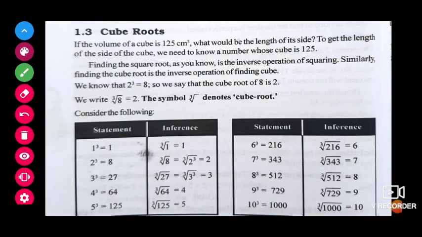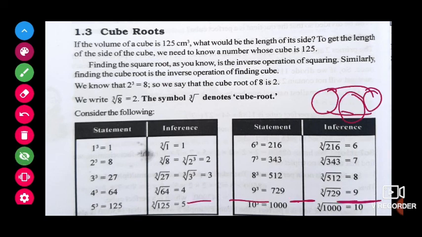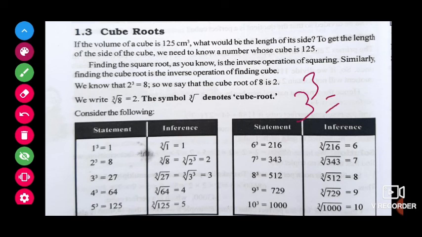Next, cube roots. What is meant by cube root? It's a reciprocal, it's the converse action of a cube. For example, if we have 3 cube, then the converse action of cube will be 1 by 3, that is cube root.